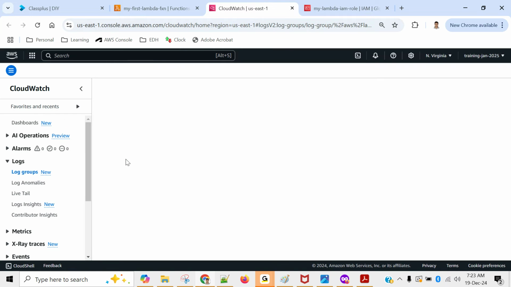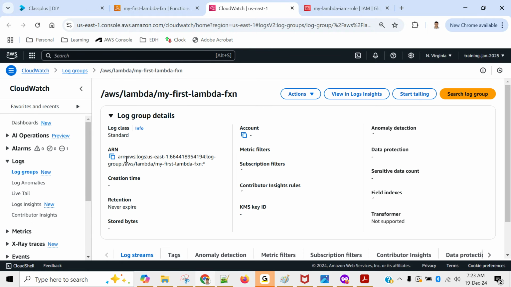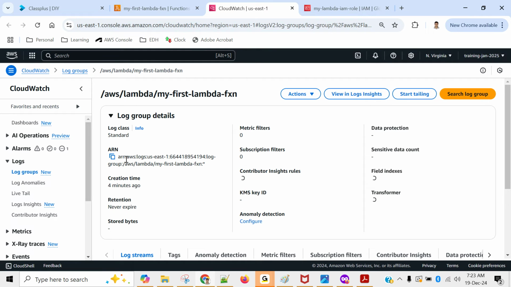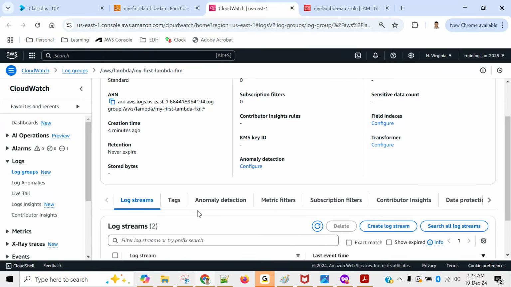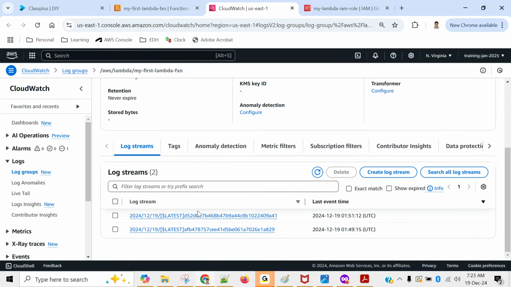CloudWatch is a separate service of AWS, which manages the logs, not only for Lambda. It is managing the logs for almost all the services. So basically, when you are running your Lambda, you can check the output over there. But if you want to check the history, going back, then you can always go to CloudWatch, and from there you can find the Lambda logs. So you can see here AWS Lambda, my first Lambda function, and scroll down. You can see that we executed 2 times. Both execution logs are available here.